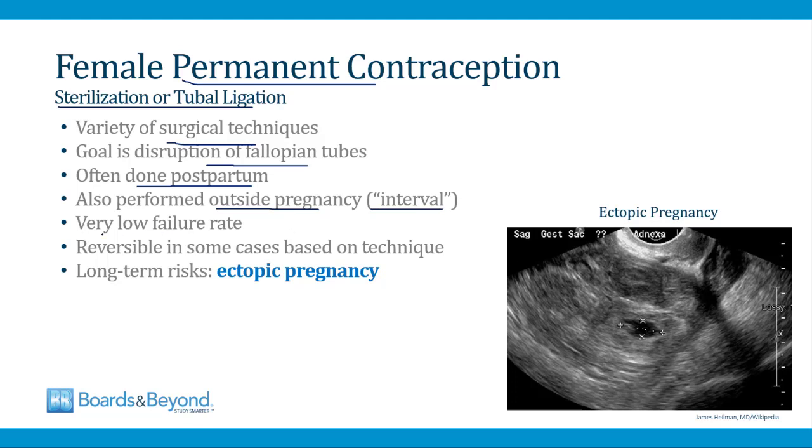This procedure has a very low failure rate. It's generally permanent, just like vasectomy, although it is reversible in some rare cases depending on which technique was used to disrupt the fallopian tubes. And then it's very high yield to note for your boards that one of the long-term risks of this procedure is ectopic pregnancy. It's very rare for pregnancy to occur after a woman has had a tubal ligation, but when it does occur, it's often an ectopic pregnancy, and that's because the egg can't travel normally through the fallopian tubes to the uterus, so the pregnancy implants outside the uterus as an ectopic pregnancy.